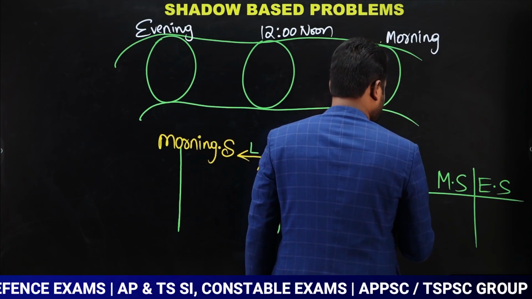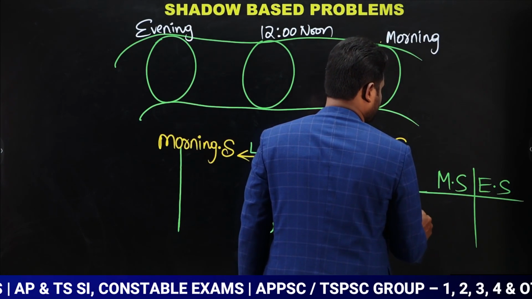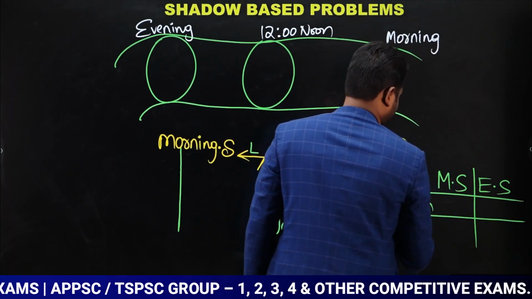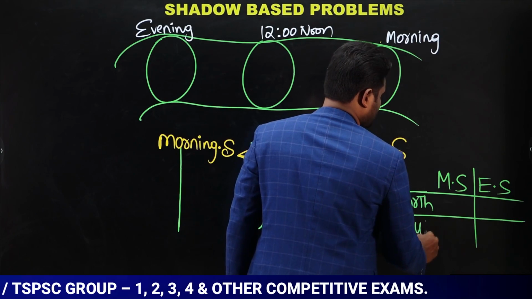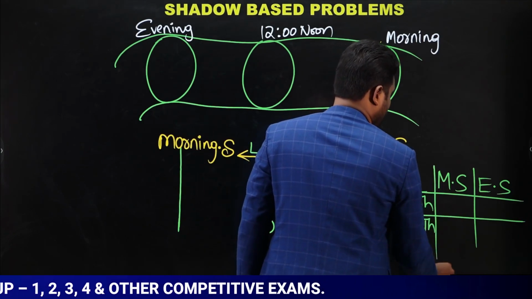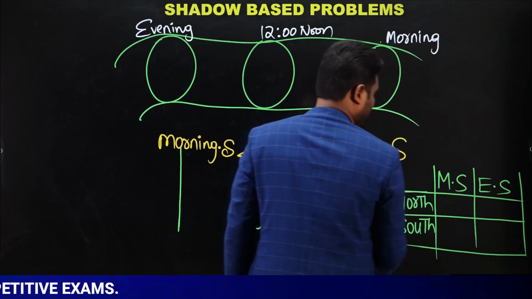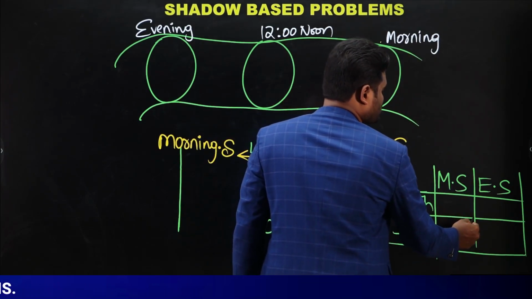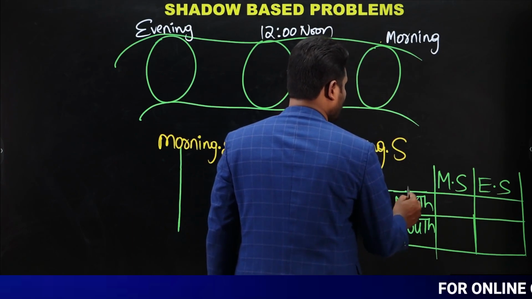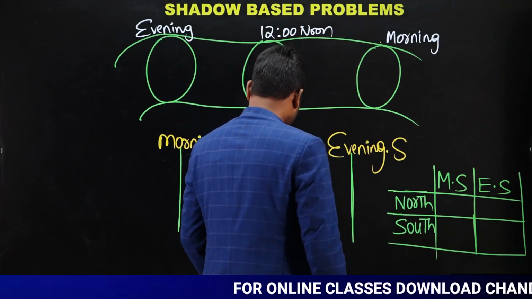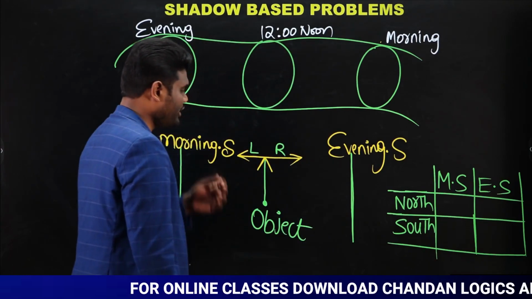So when the person is facing towards north direction, and when the person is facing towards south direction, observe here carefully, very important point. Once if you know this point, then you can solve questions related to shadows in just a fraction of seconds. Just you need to know the point whatever I am going to say now.